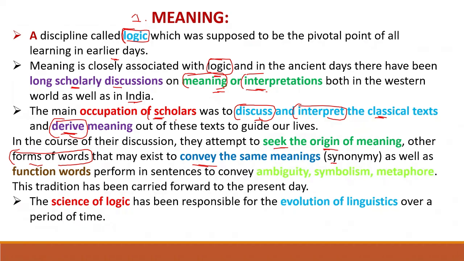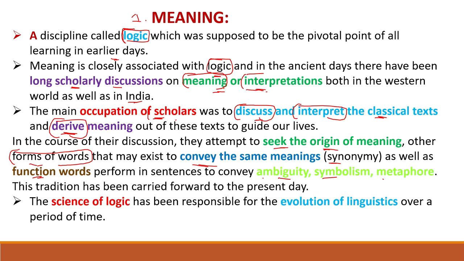They try to find the synonyms as well as the function words, in which position that word is functioning based on the grammar. In the sentence, they convey ambiguity, symbolism, metaphor. So they try to find whether it is ambiguity, symbolism or metaphor.